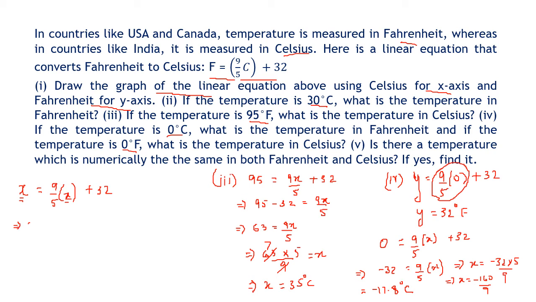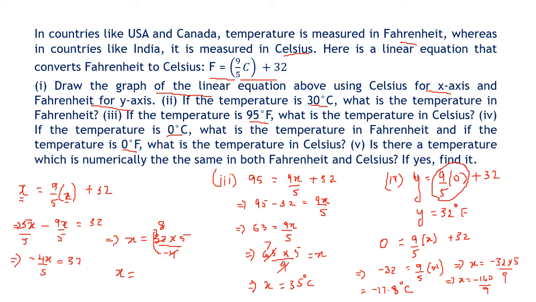So we have x minus 9x upon 5 equal to 32. Implies taking the LCM, multiplying and dividing by 5. 5x minus 9x is minus 4x upon 5 equal to 32. So this implies x is equal to 32 into 5 upon minus 4. 4 eights are 32, and the minus sign goes on top.